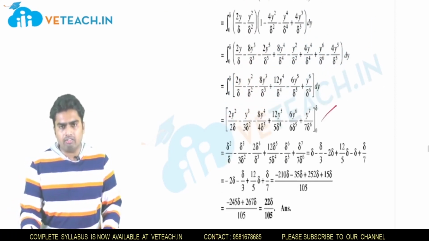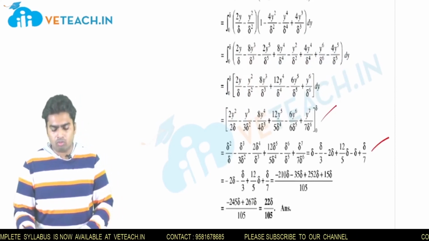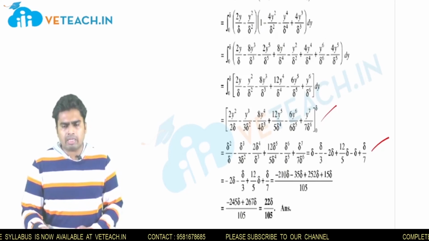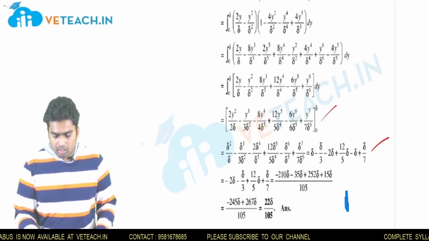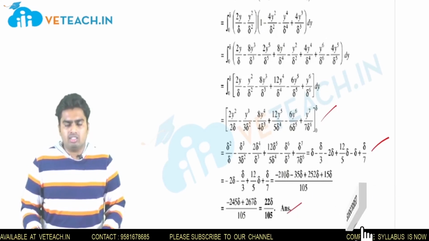After getting this final equation, try to substitute upper limit and lower limit, and subtract upper limit minus lower limit. Of course your lower limit is 0. So if you subtract upper limit and lower limit, you will get the value 22 delta by 105. This is how we find energy thickness.